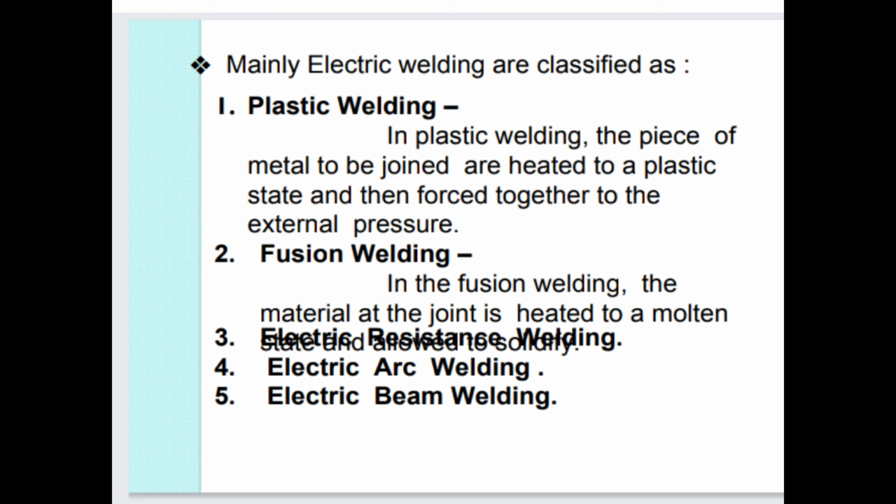Mainly electric welding is classified as plastic welding and fusion welding. These are explained. Plastic welding means what? In plastic welding, the pieces of metal to be joined are heated to a plastic state and then forced together by an external pressure. Second is fusion welding. In fusion welding, the material at the joint is heated to a molten state. Third is electric resistance welding, fourth is electric arc welding, and fifth is electric beam welding.